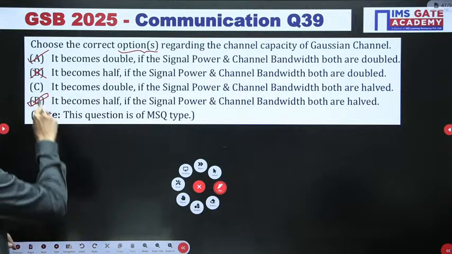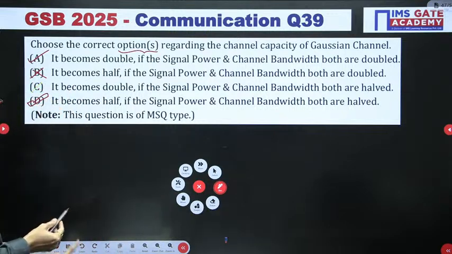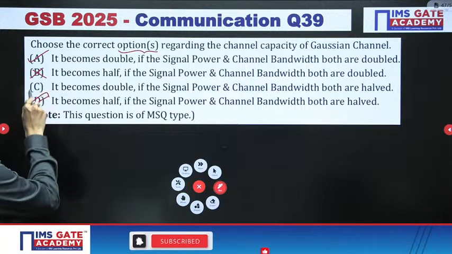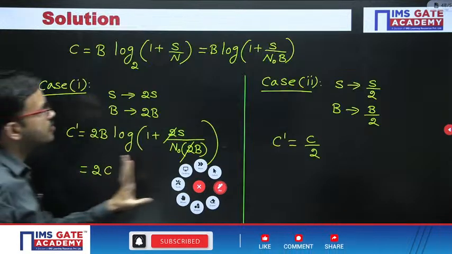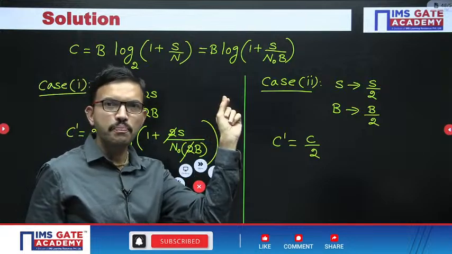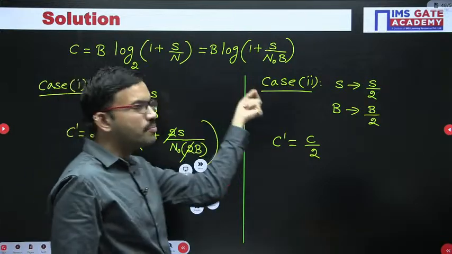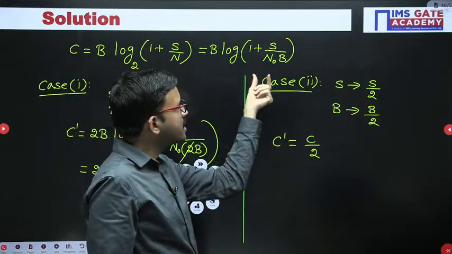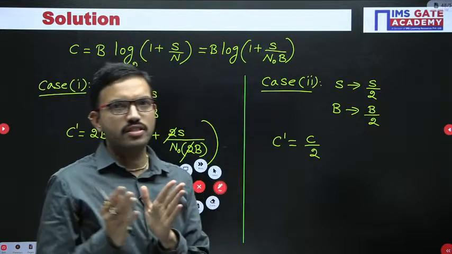See, while solving this question, the only hint is that you should have the knowledge regarding this one. That's all. In general, noise power you know, but the noise power you get from power spectral density multiplied with bandwidth. Okay, right, that's all.